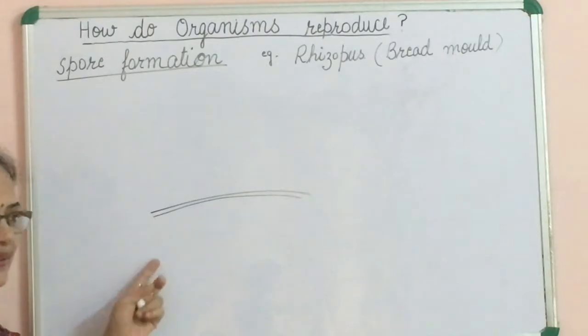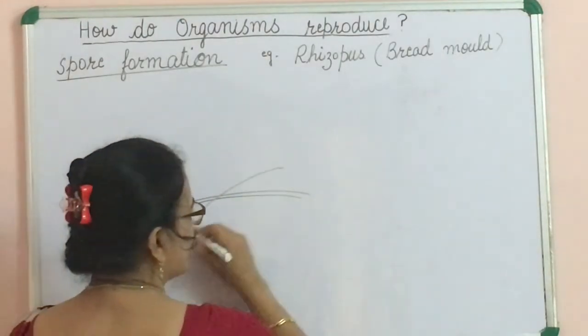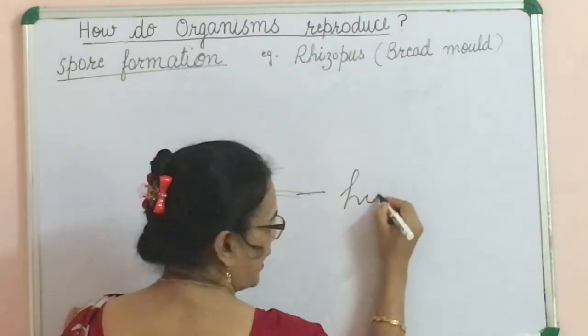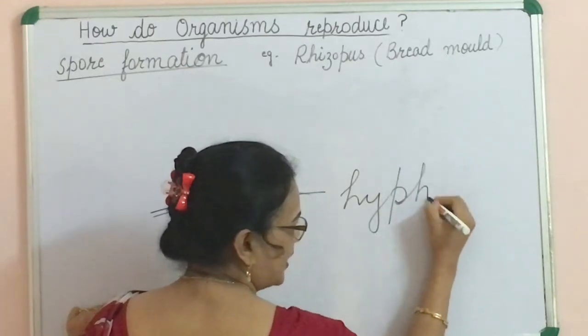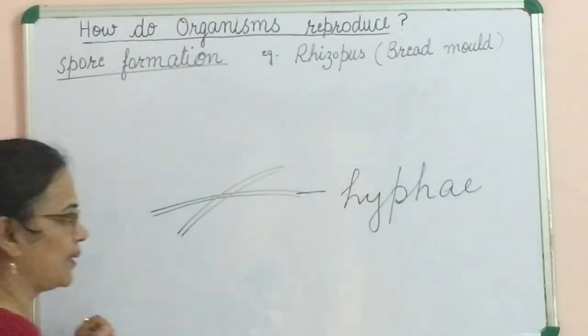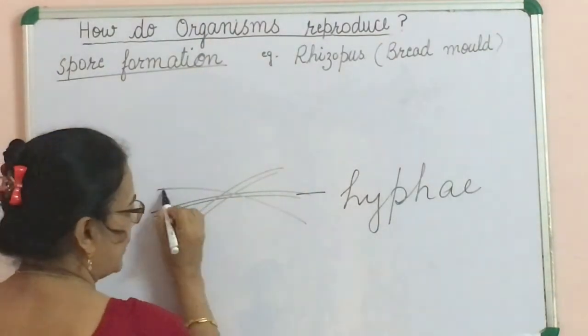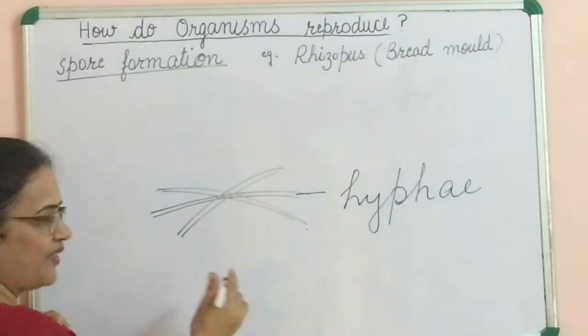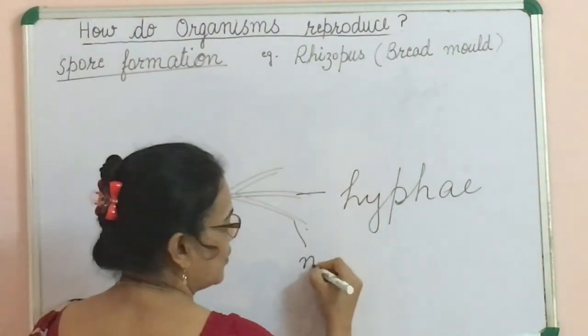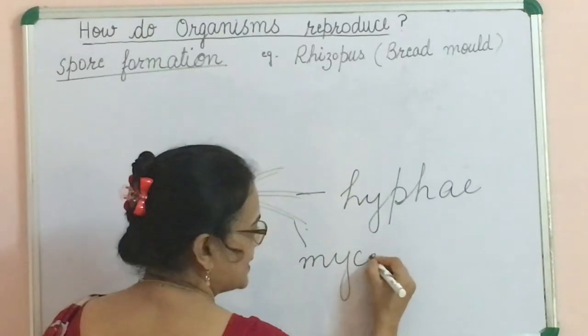These thread-like structures are known as hyphae. Hyphae means plural. The group of hyphae is known as mycelium. When many hyphae are there, the structure is known as mycelium.